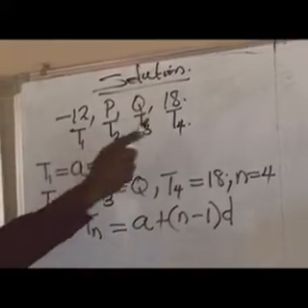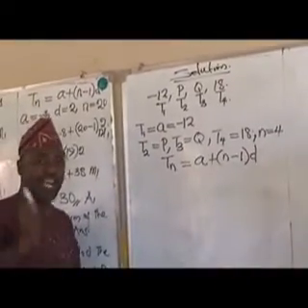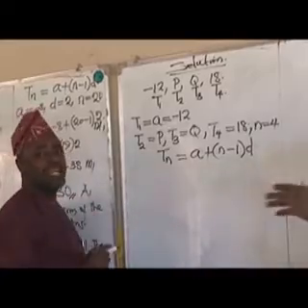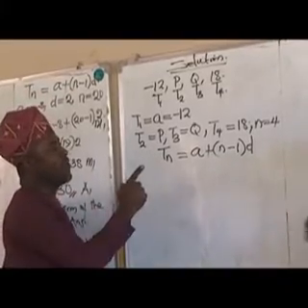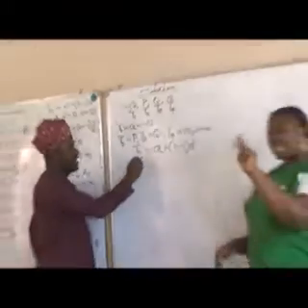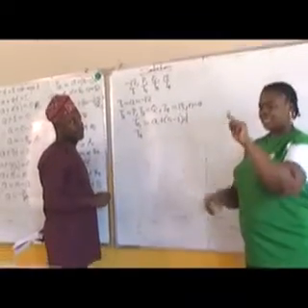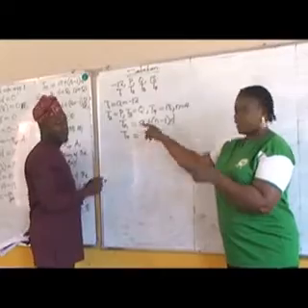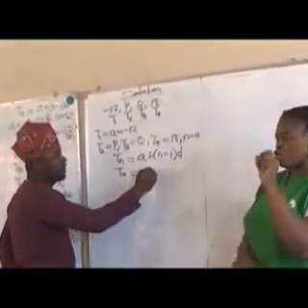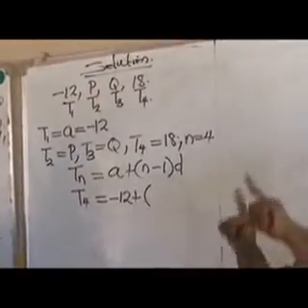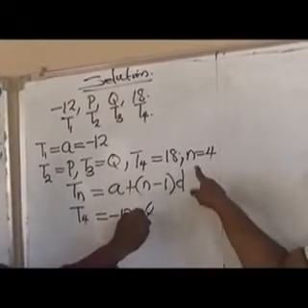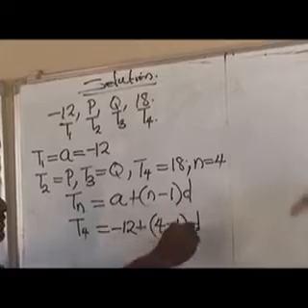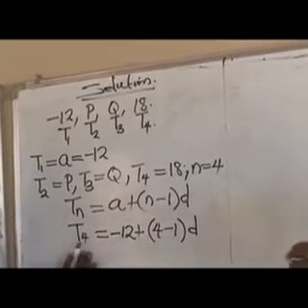Remember, you can't find the common difference here because the values of P and Q are missing. So what do we do? We recall that n is equal to 4. So in place of n, we can put 4. We have T4 equals, remember the first term in the sequence is minus 12, which is A. We have minus 12 plus bracket open n is 4, the last term, 4 minus 1, bracket close. The common difference we don't know. We have D.